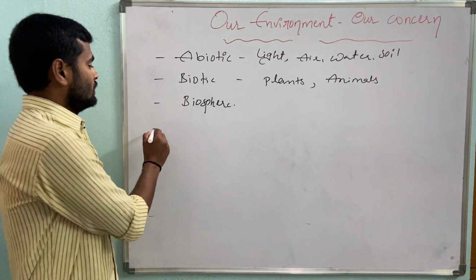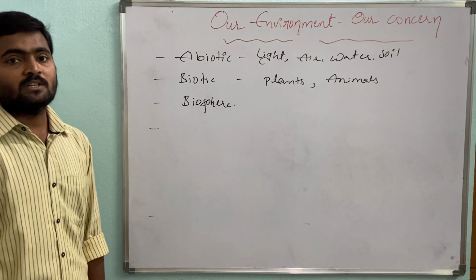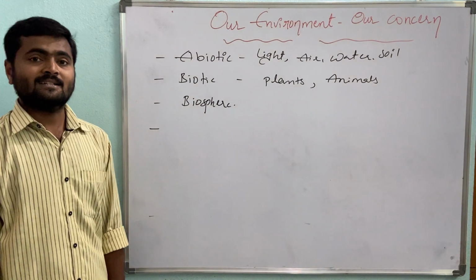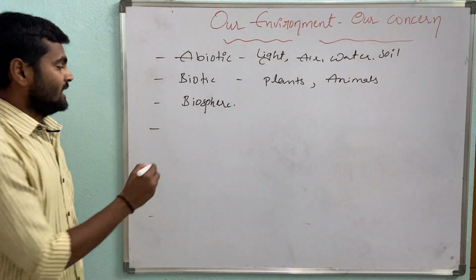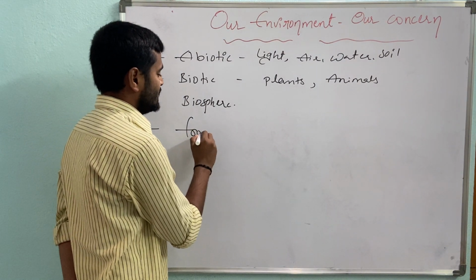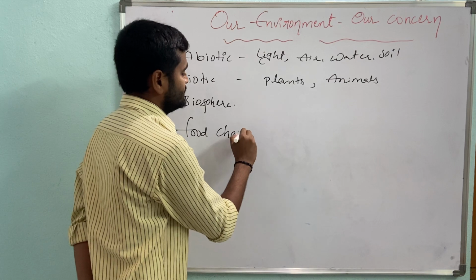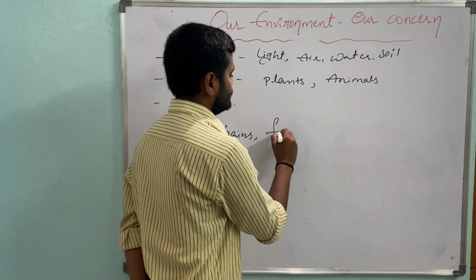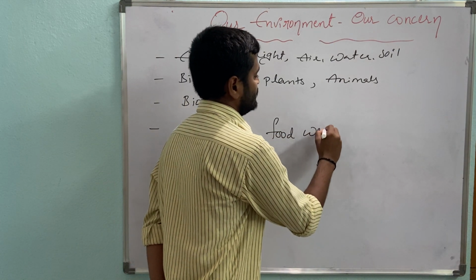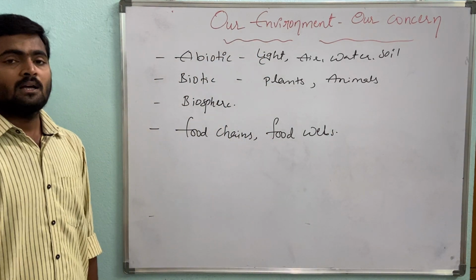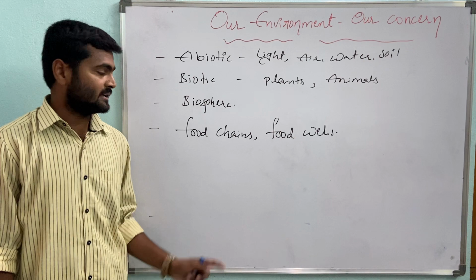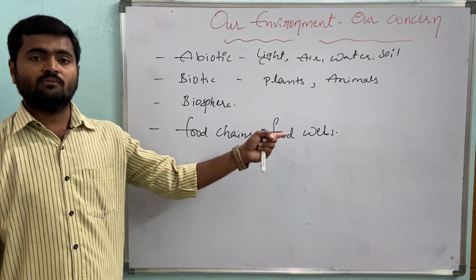Now these relationships between the living things were studied in our previous classes, like 8th and 9th classes, with the help of food chains and food webs. In the previous classes, we studied food chains and food webs in the different ecosystems lessons.